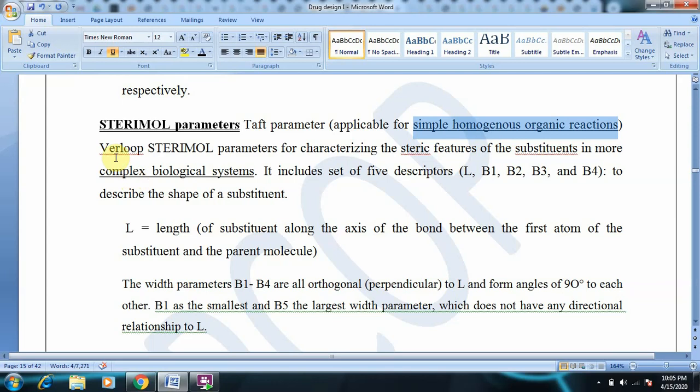So what are the sterimol parameters? They can be called descriptors. They are a set of 5. Try to remember, they are defined as L, B1, B2, B3 and B4. L is related to length, and B is related to breadth or width. So what is L? L is the length of the substituent along the axis of the bond between the first atom of the substituent and the parent molecule.